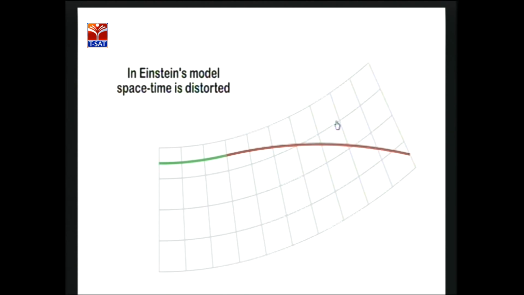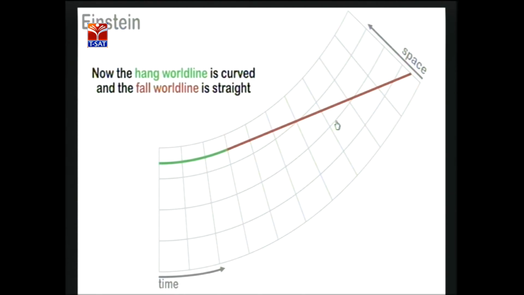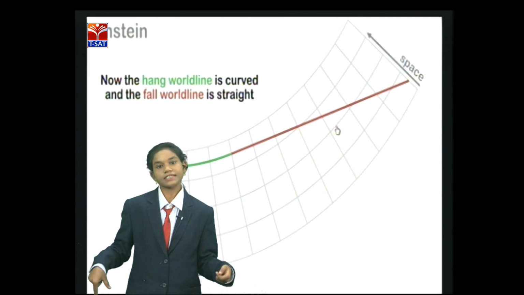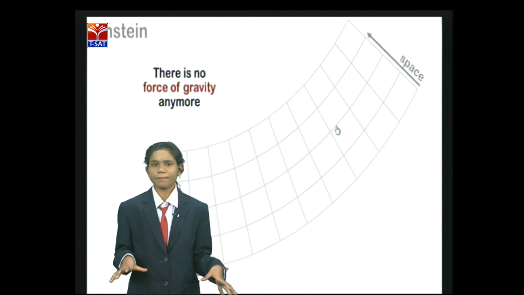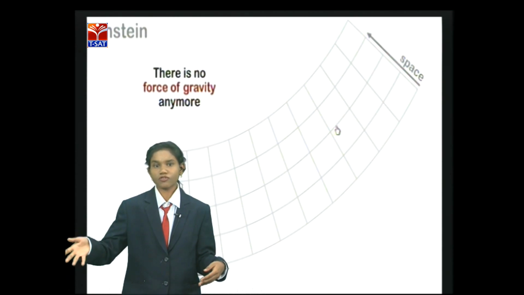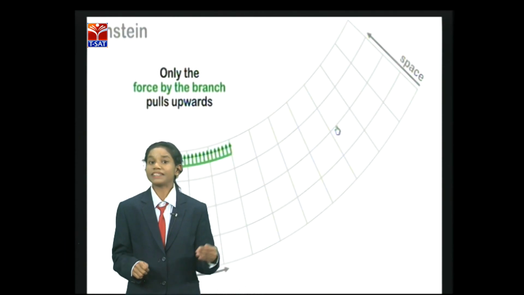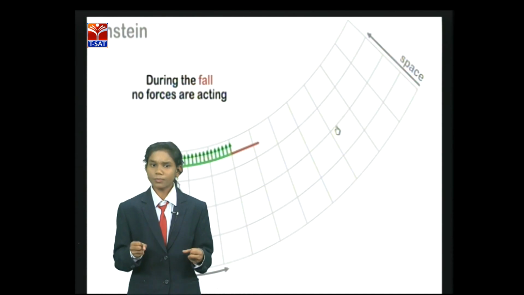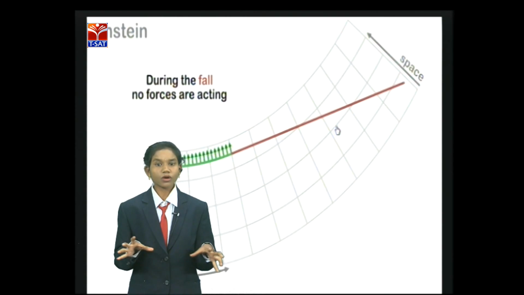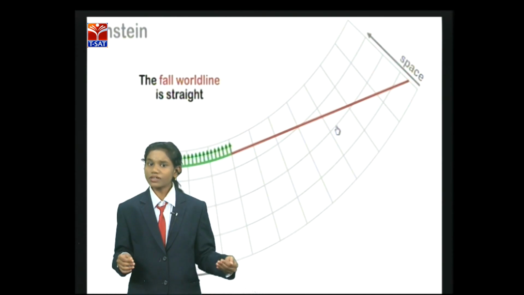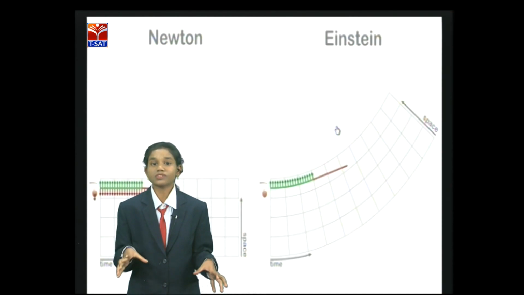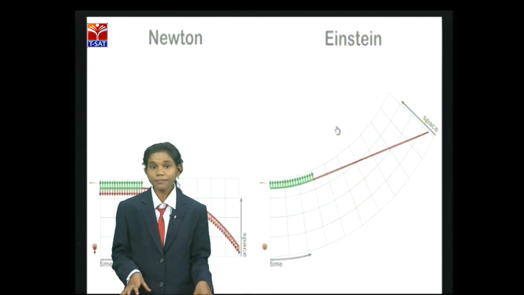But according to Einstein, the hang line is curved and the fall line is straight. But both are the same. There is no force of gravity in Einstein's model, but there is gravity in Newton's model. If we compare both, there will be no change of distance. They are both the same. But Newton said it is gravity, but Einstein is saying no, it is because of space-time fabric only.